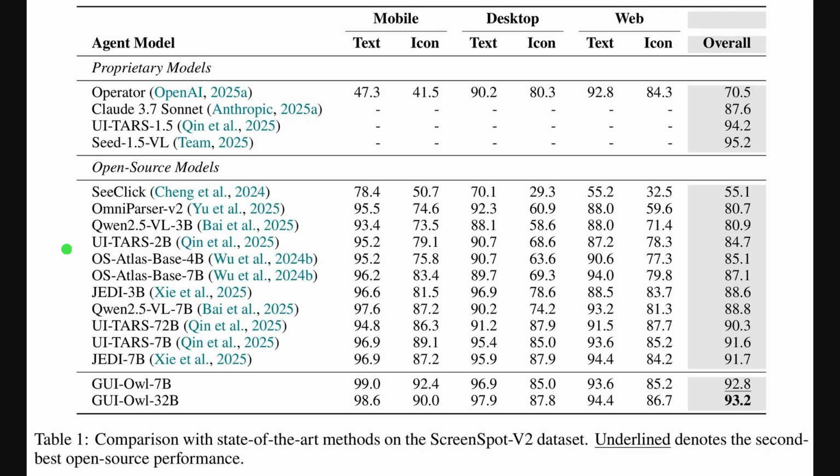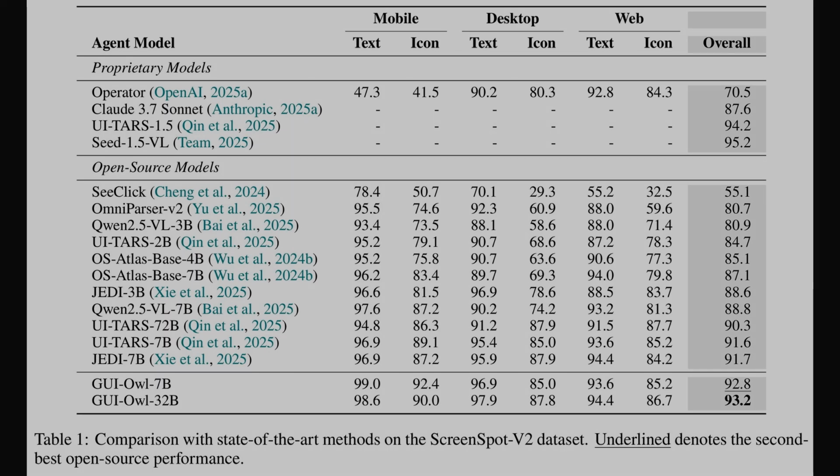This table compares grounding accuracy on ScreenSpot v2 across mobile, desktop, and web, with text and icon splits, then an overall column. You can see the Open Models block, where GUI-Owl 7b and GUI-Owl 32b sit at the bottom, and they lead the open results. The overall scores show 92.8 for GUI-Owl 7b and 93.2 for GUI-Owl 32b, which tops the chart. The stronger icon and desktop columns explain much of the overall gain.